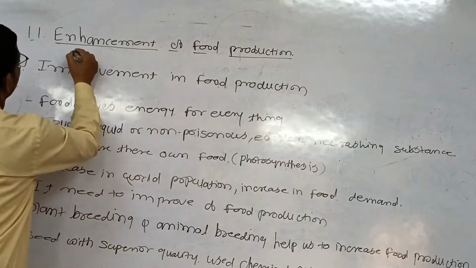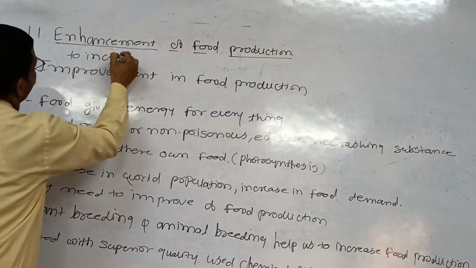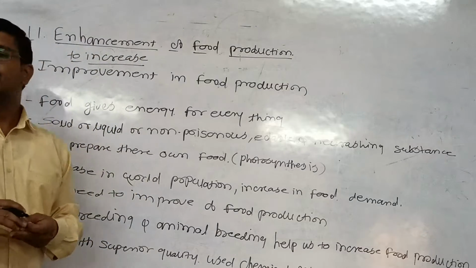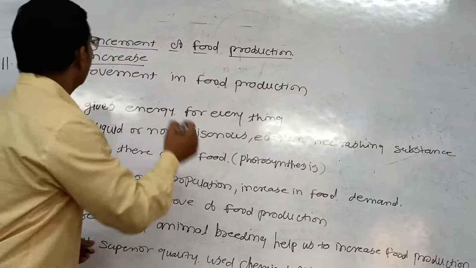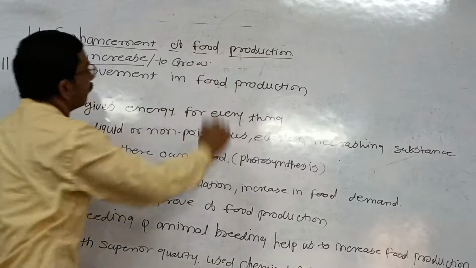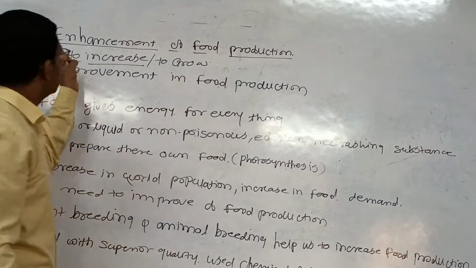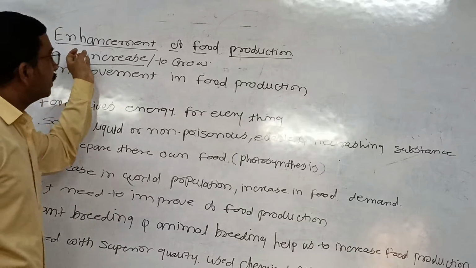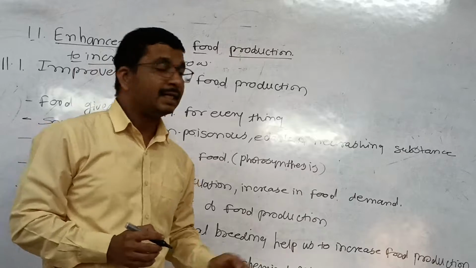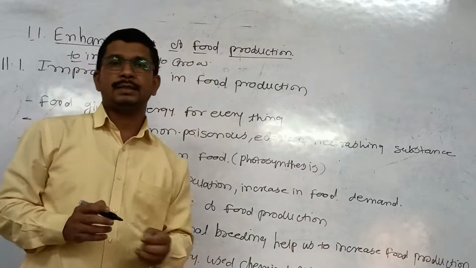Enhancement is to increase, to grow. It means we need to improve food production. Isn't it? To increase the food production.